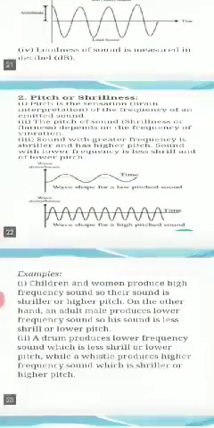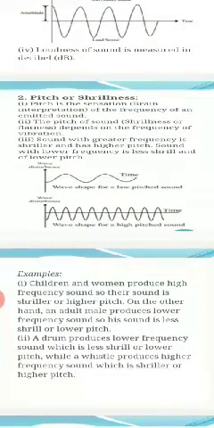Pitch or shrillness. Pitch is the sensation of the brain due to the frequency of the emitted sound. The pitch or shrillness of a sound depends upon its frequency. The sound with greater frequency is shriller and has a higher pitch, and the sound with lower frequency is less shrill and has a lower pitch.